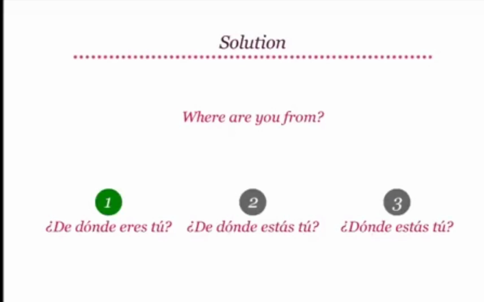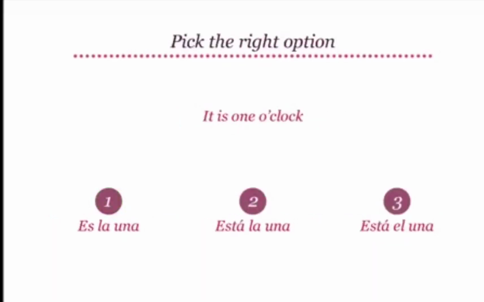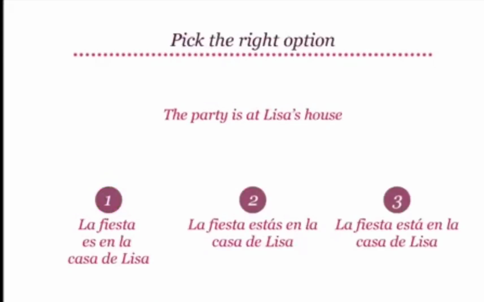What will be the correct translation for it is 1 o'clock? Will it be es la una? Or está la una? Or está el una? The correct answer is es la una. We always use ser for telling the time. Great! Moving on, how do we say the party is at Lisa's house?